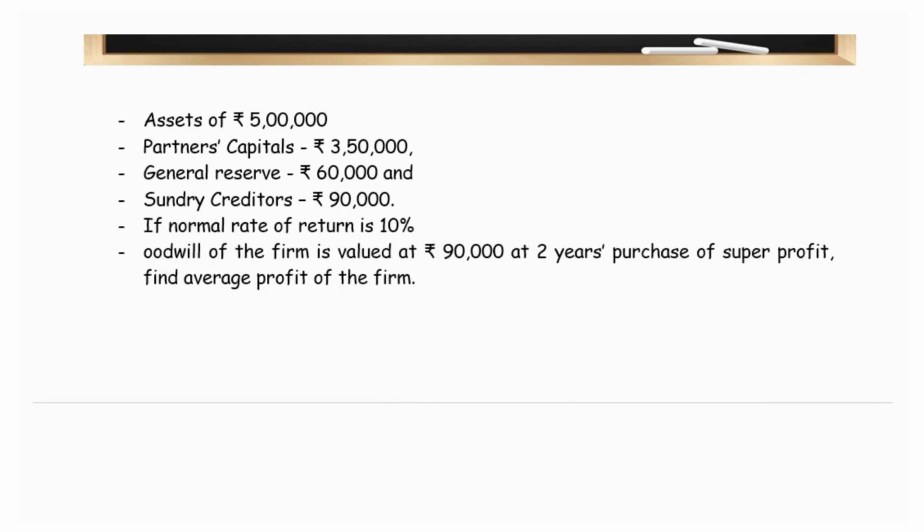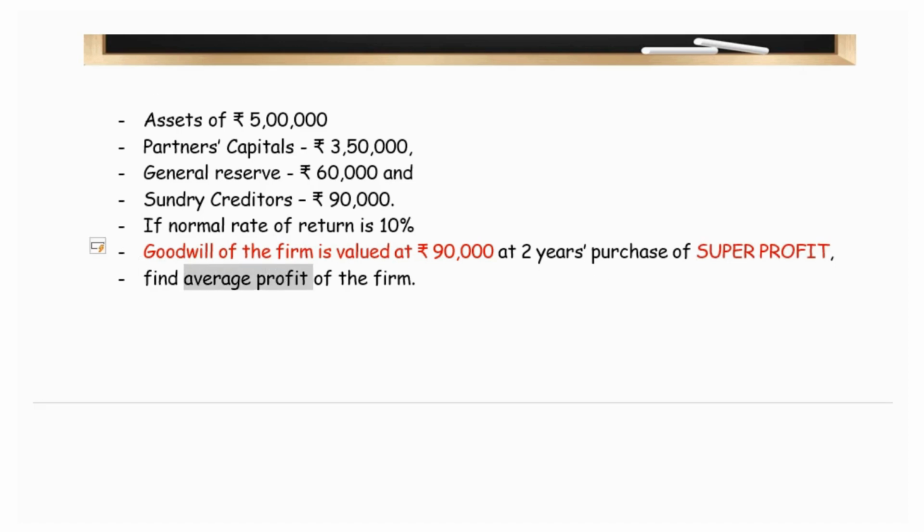We are readily given the goodwill of the firm, and this goodwill is estimated based on the super profits method, and we are asked to estimate the average profit of the firm. What is the average profit of the firm?